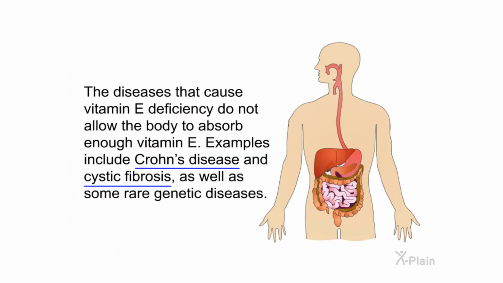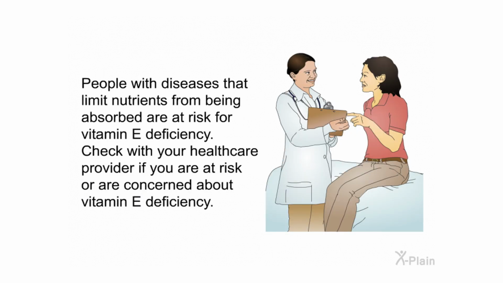The diseases that cause vitamin E deficiency do not allow the body to absorb enough vitamin E. Examples include Crohn's disease and cystic fibrosis, as well as some rare genetic diseases. People with diseases that limit nutrients from being absorbed are at risk for vitamin E deficiency. Check with your healthcare provider if you are at risk or are concerned about vitamin E deficiency.